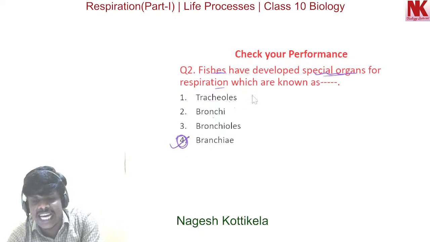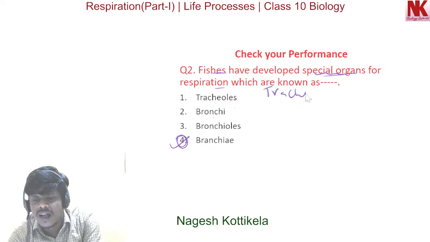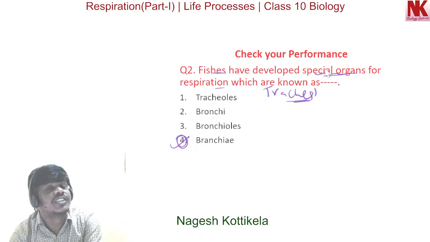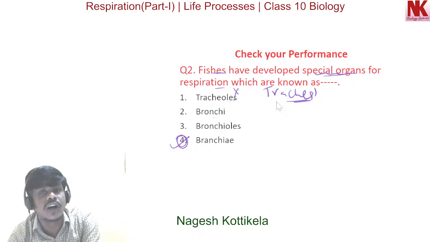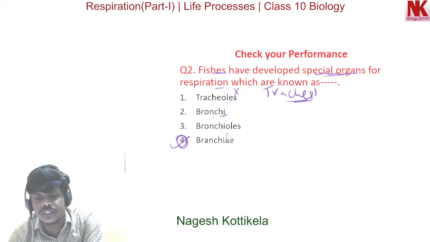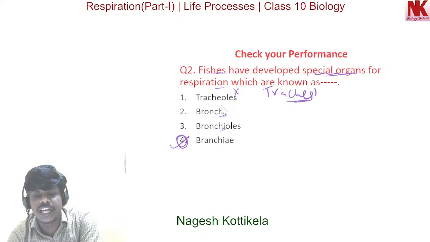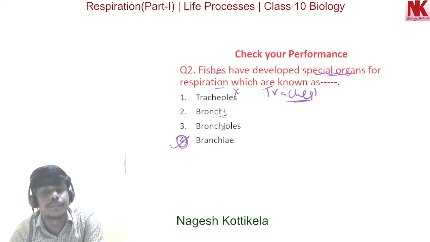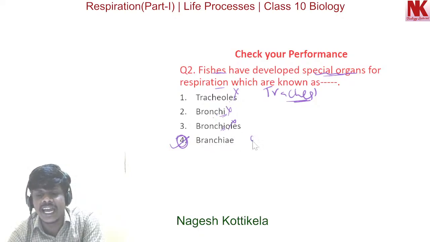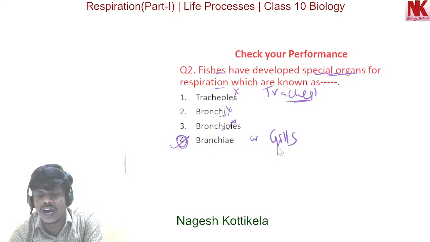Trachea are found in tracheal respiration, so this is wrong. This is in insects. Bronchi are found in pulmonary respiration, and bronchioles are the branches of the bronchi, so this is wrong. So branchiae or gills are the respiratory structures in fishes.